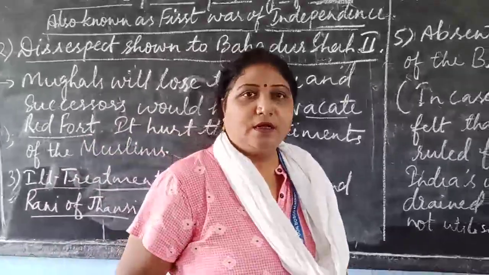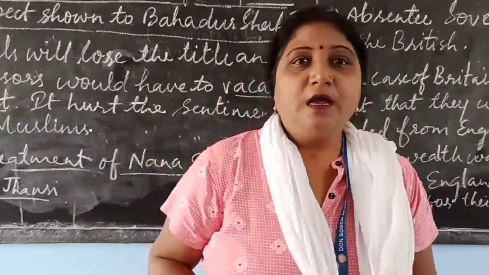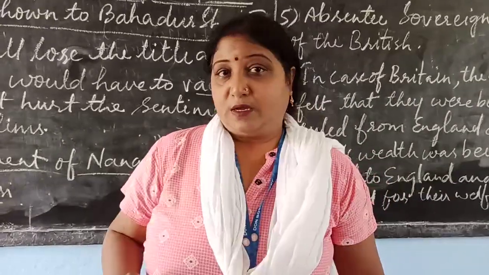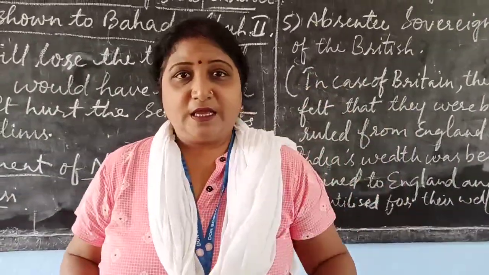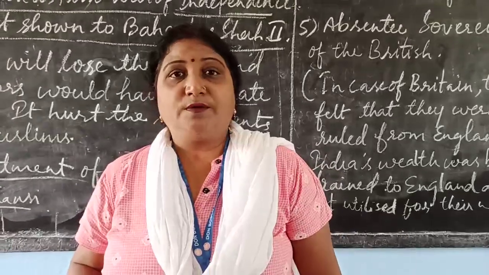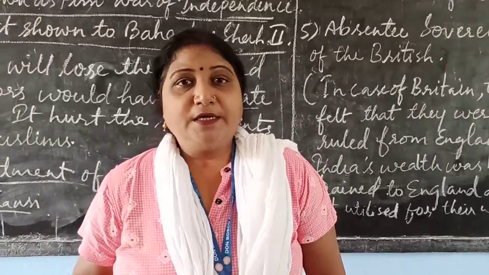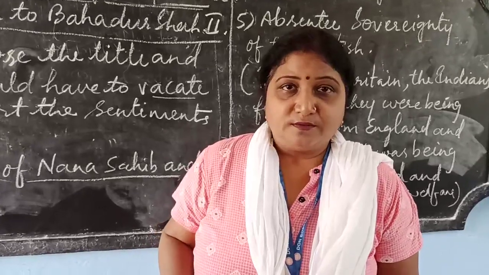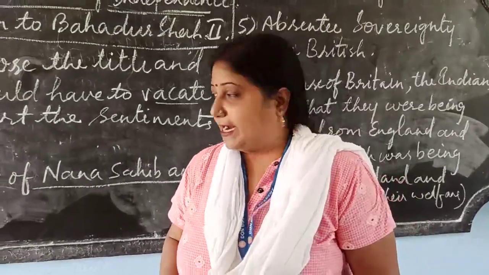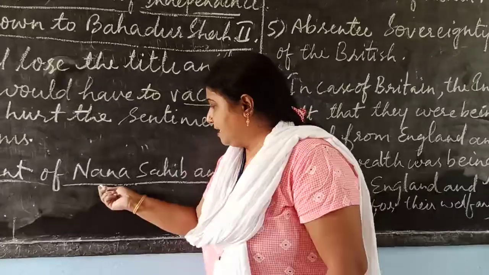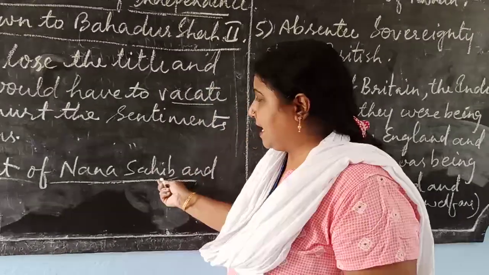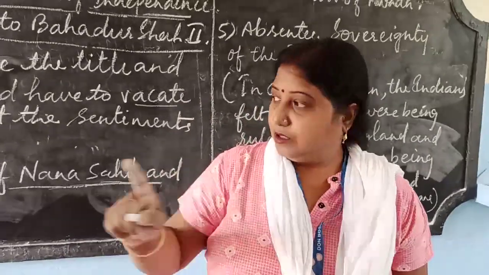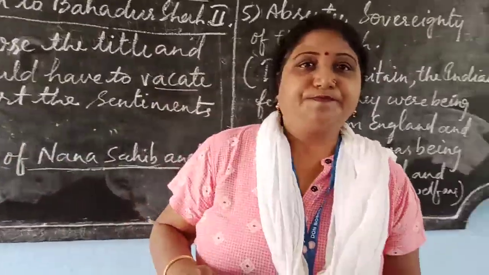Nana Sahib. Who was Nana Sahib? Baji Rao II was the Peshwa. Now the Marathas, the great Marathas, they assumed the title Peshwas. They were called Peshwas. So, Baji Rao II was the last Peshwa. Baji Rao II adopted son Nana Sahib. Nana Sahib was the adopted son of Baji Rao II. Remember Doctrine of Lapse.